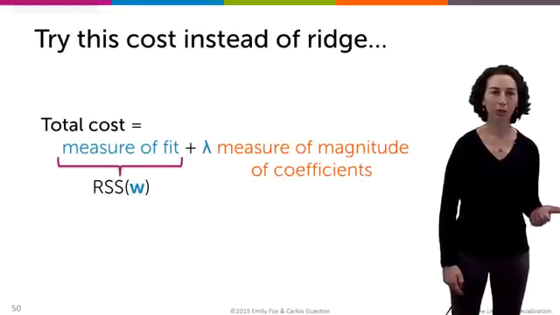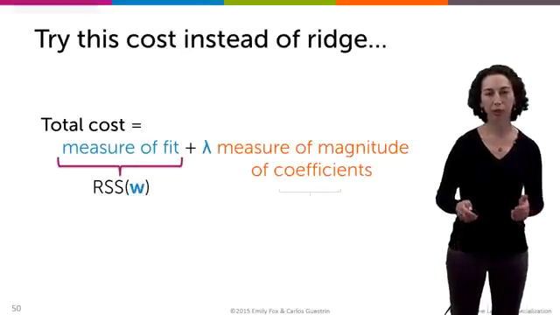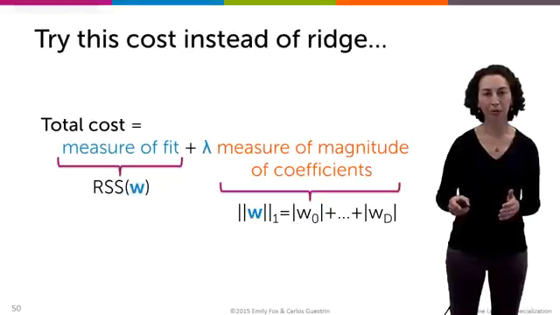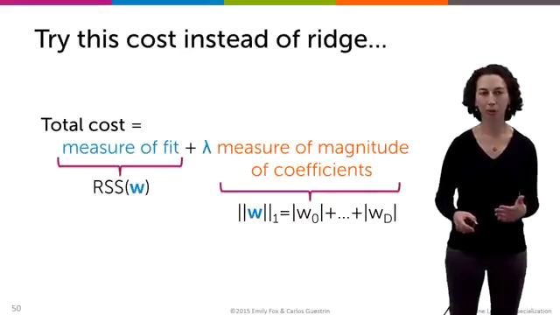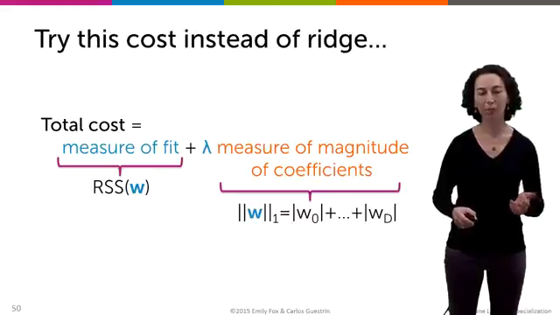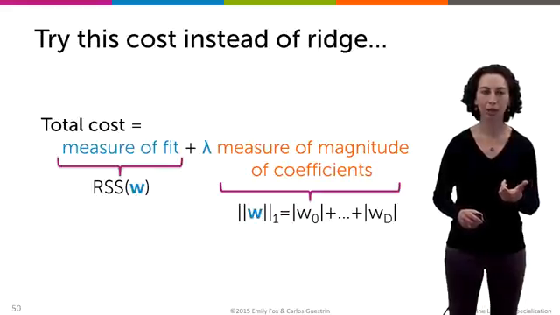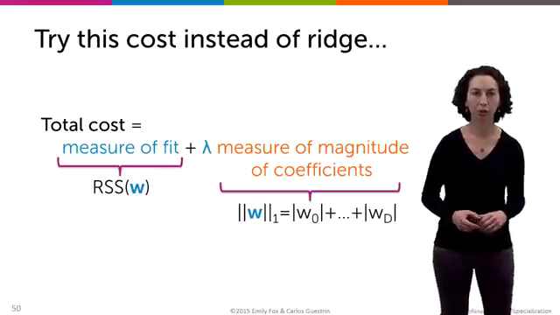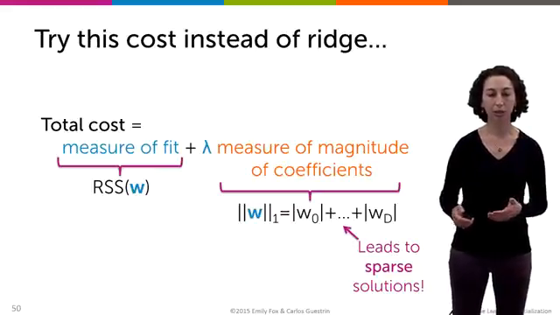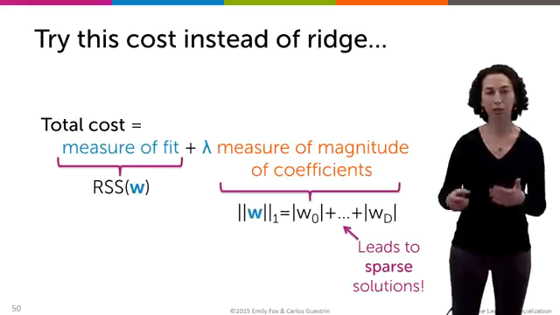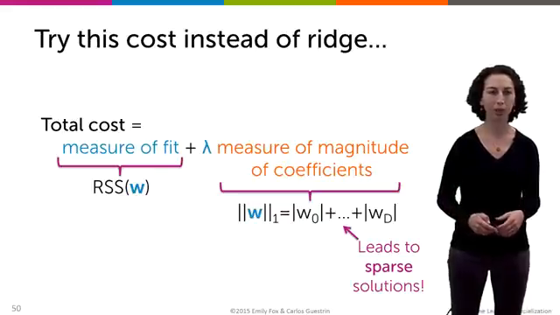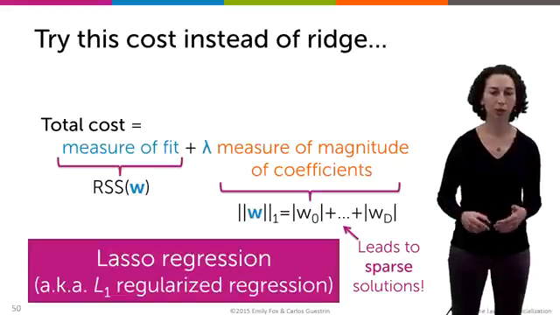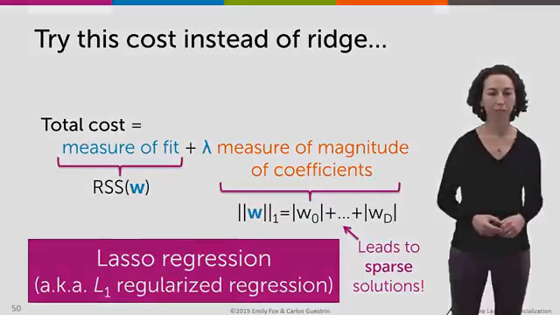Okay, well, in place of our ridge regression objective, what if we took our measure of the magnitude of our coefficients to be what's called the L1 norm, where we're going to simply sum over the absolute value of each one of our coefficients. We actually described this as a reasonable measure of the magnitude of coefficients when we were discussing ridge regression last module. Well, the result of this is something that leads to sparse solutions, for reasons that we're going to go through in the remainder of this module. And this objective is referred to as lasso regression or L1 regularized regression.